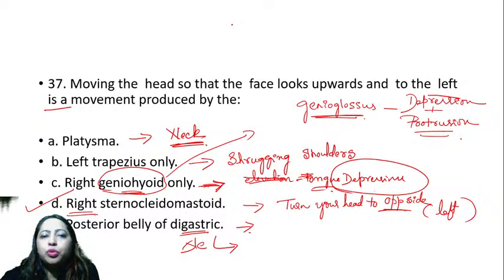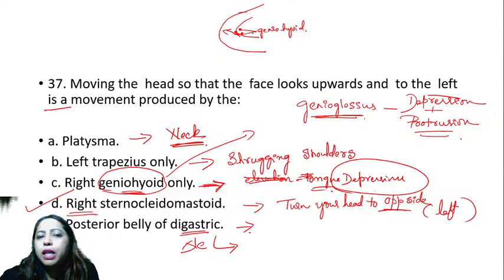So you have two tubercles on the mandible. This is the mandible. So you have two tubercles, four of them like this. This is for genioglossus. This is for geniohyoid. So geniohyoid muscle, what does that do? That will try to pull the tongue downwards. That is depression.